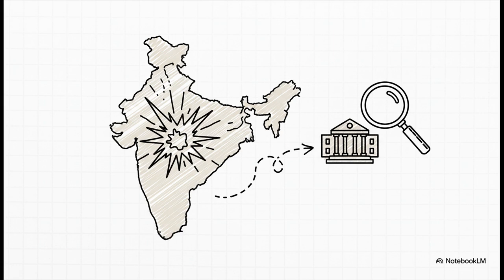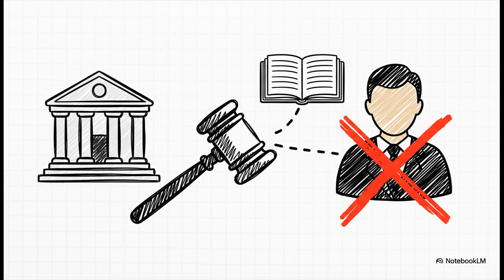A deadly blast has rocked Delhi, and the investigation is now zeroing in on a private university in Faridabad. This is raising some very serious questions about terror networks and, of course, internal security. Then, over in the political arena, we've got a massive development. The Calcutta High Court has just disqualified a senior leader. This sets a huge precedent and brings the anti-defection law, a cornerstone of your polity syllabus, right back into the